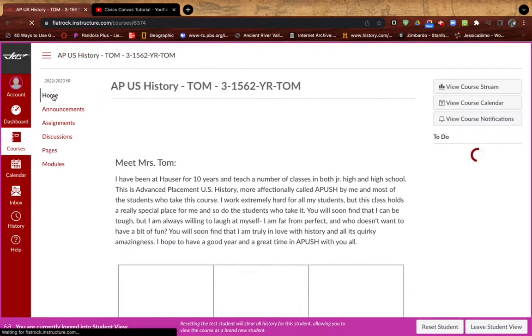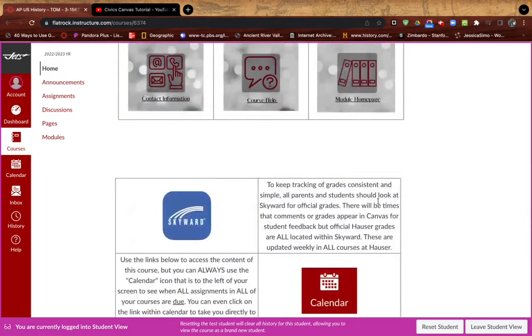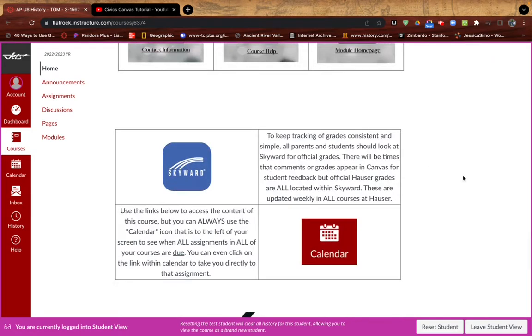Again, if I go back to the home page, you're going to notice that I've got some information here about Skyward and about the calendar. So Skyward is where we keep track of grades. Yes, kids can submit some things on Canvas. However, the official grades are going to be on Skyward. That's where you all are going to want to look to find out what your grade is.